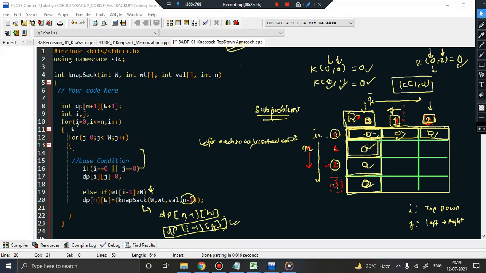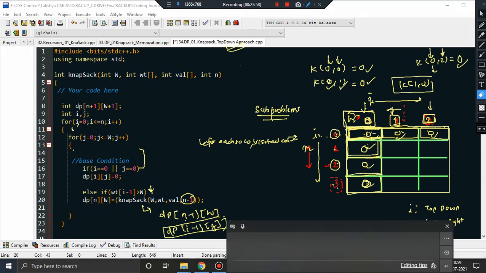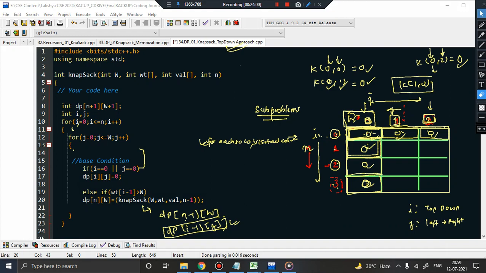So what we are going to write here, instead of writing this entire thing, whenever you find out that wt of I minus 1 is greater than w, just say dp of I and j, because the problem is basically dp ij, right? dp ij will be what?